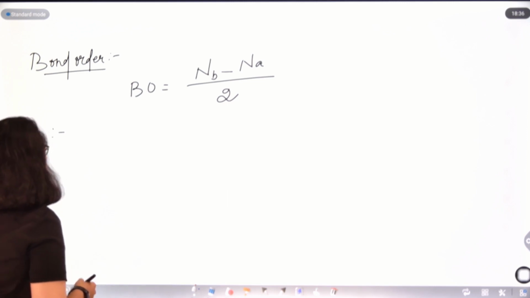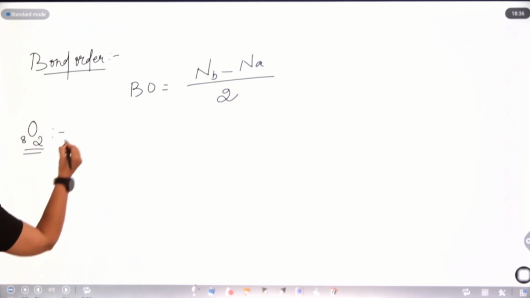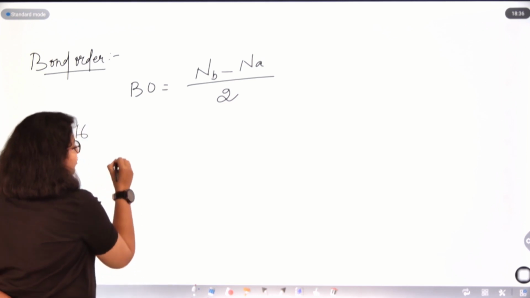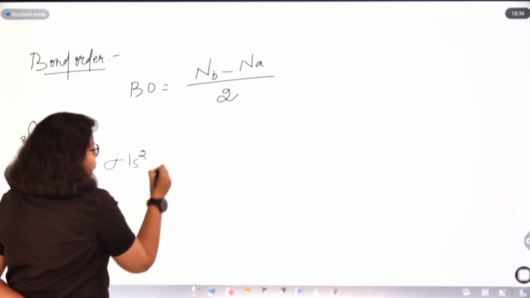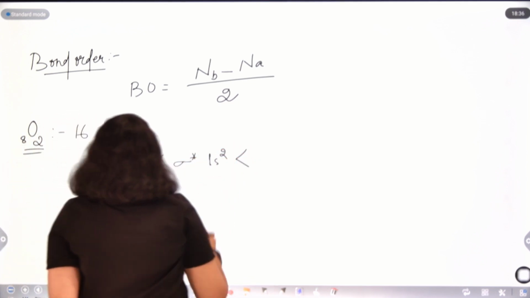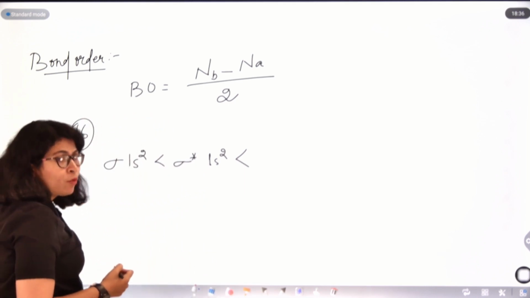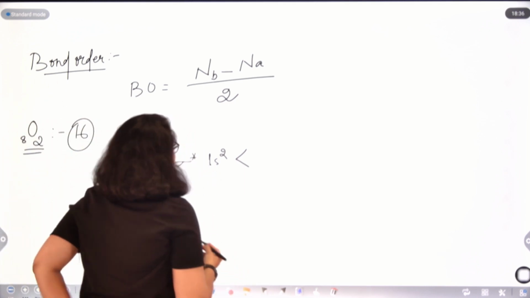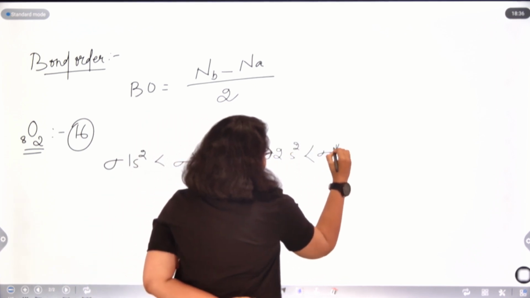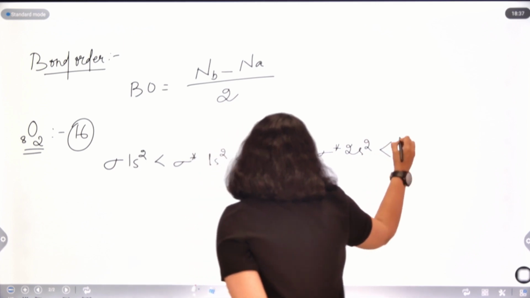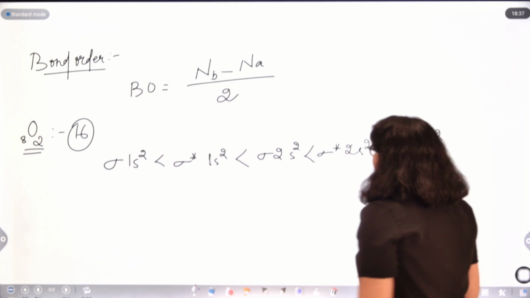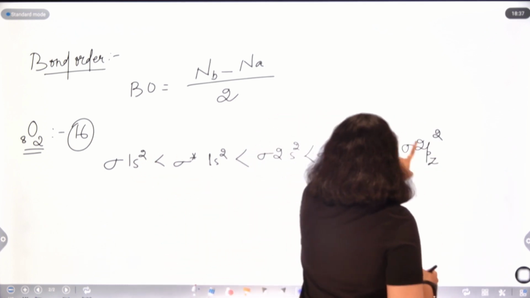So for oxygen, the atomic number is 8 and for O2 it is 16. If I try writing the electronic configuration for oxygen, it will be sigma 1s2, sigma star 1s2. Yes, it is greater than 14, so we will follow our regular order. Sigma 1s2, sigma star 1s2, sigma 2s2, sigma star 2s2, sigma 2pz2. How many gone? 1, 2, 3, 4, 5. So 10 gone.